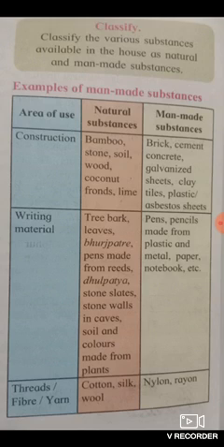Now the next thing, that is examples of man-made substances. The area of use is given, and in that area which natural substances are used and which man-made substances are used is given in the table. You can read it and understand it. It's very easy. Just read the natural substances and man-made substances used in different areas.